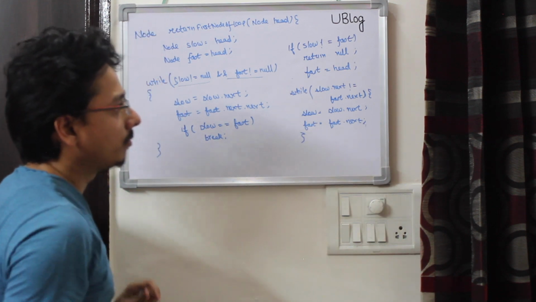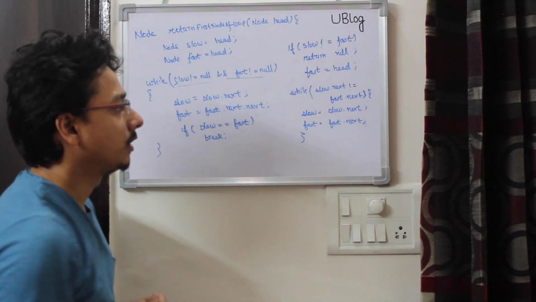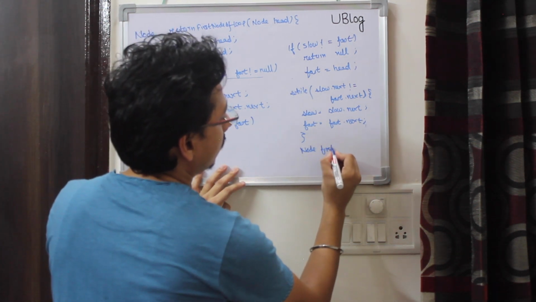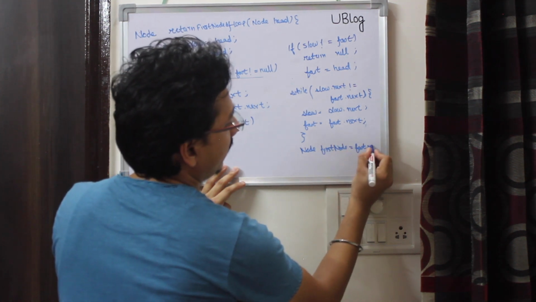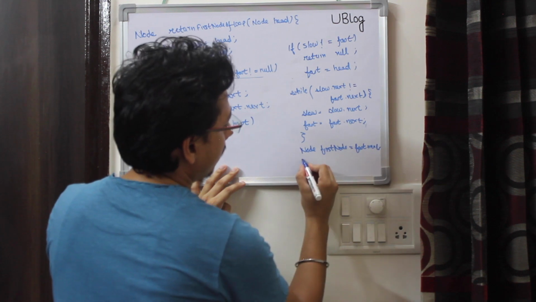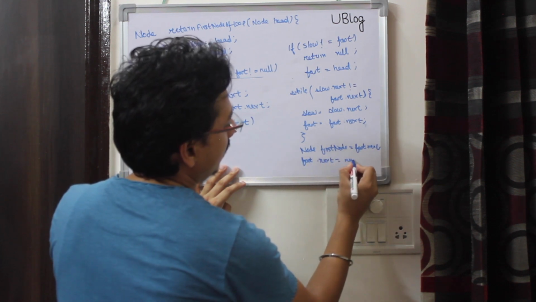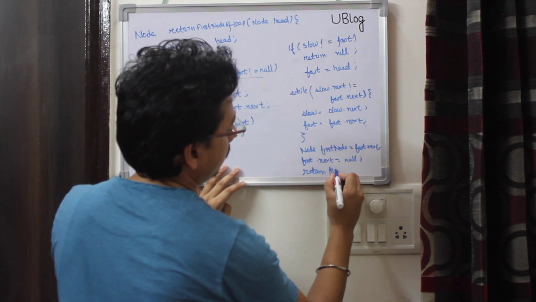When I come out of the loop, the next of both slow and fast is the same node. So I create a new node, first node, and store it as fast.next, I make fast.next null, and I return the first node.